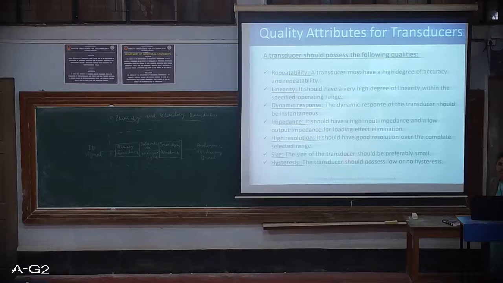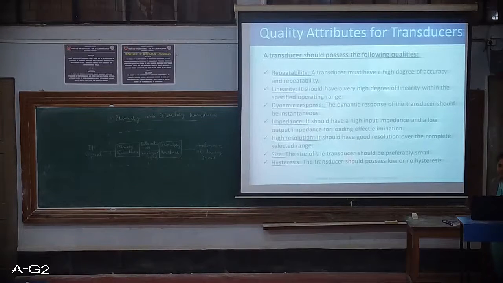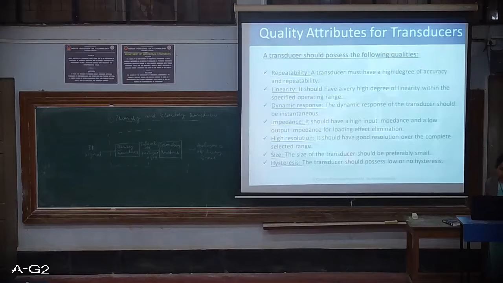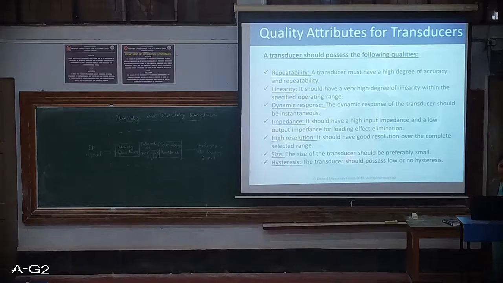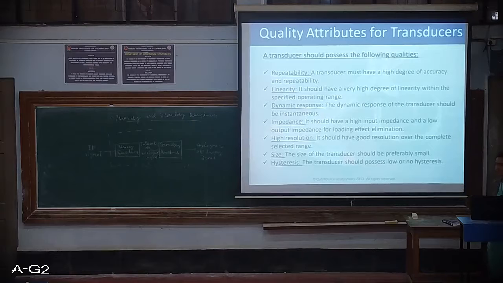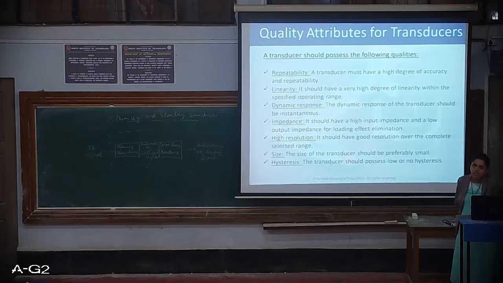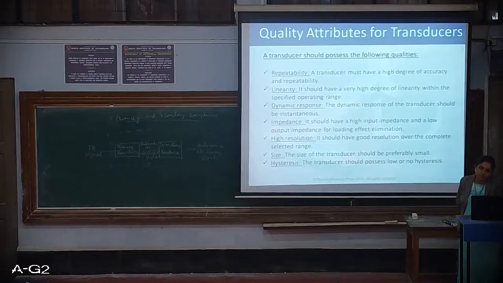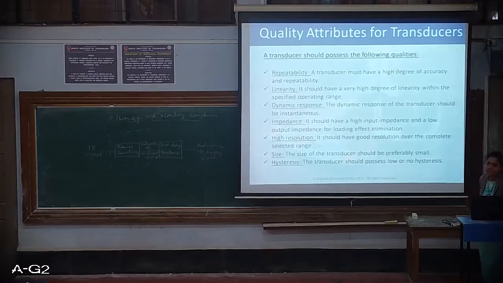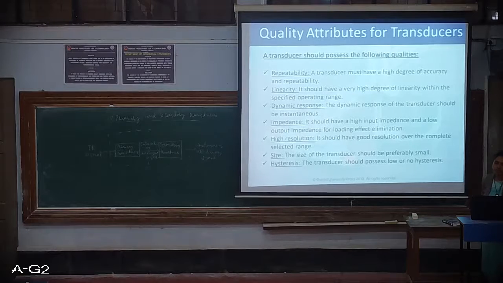Quality attributes a transducer or a good transducer should have. Okay, let's go through them one by one. First one is repeatability. As we discussed yesterday, repeatability always concerns the precision. So here the transducer should be precise as well as accurate.